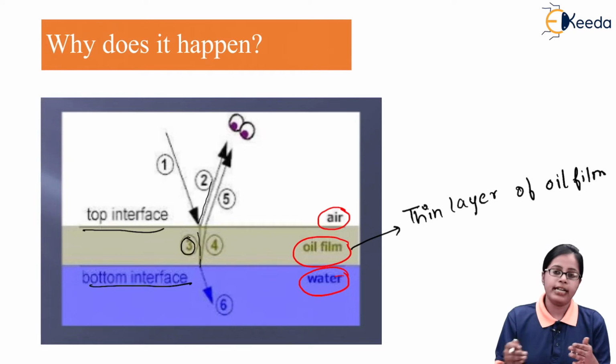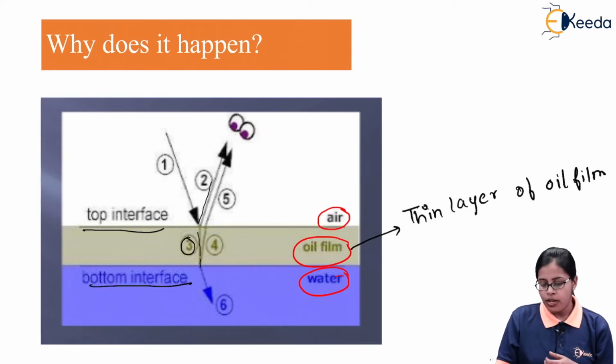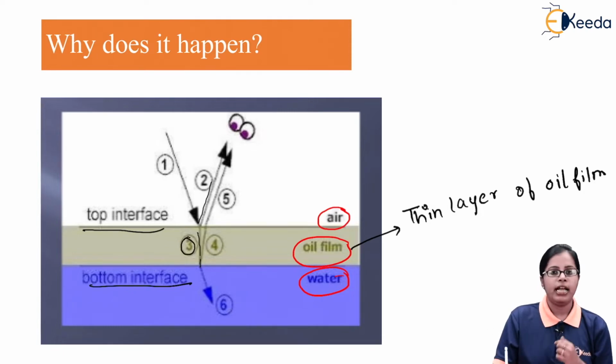Refracted because the light is traveling from air to the oil medium. Now, when you consider the third path of light, after it the light again moves in different directions, along 4, then along 5, and lastly you can see one more ray, the sixth one.